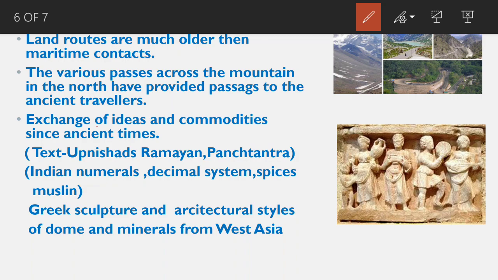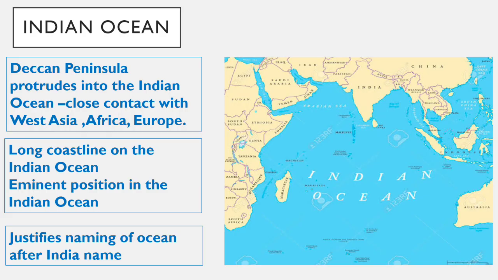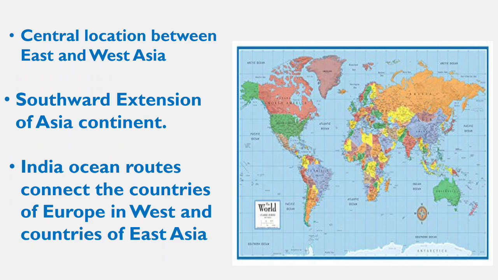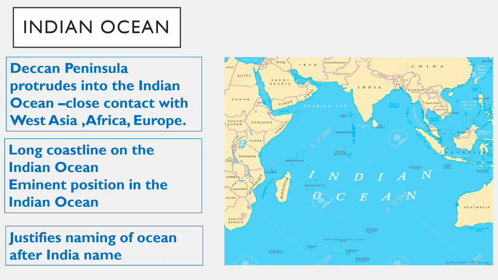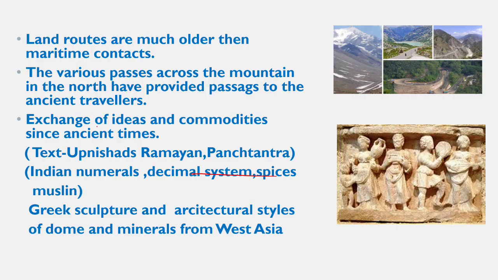So, today we have understood India's relationship with other countries through its location. We also discussed the Indian Ocean and the significance of its name, and also learned about the Suez Canal and the exchange of ideas and commodities since ancient times.